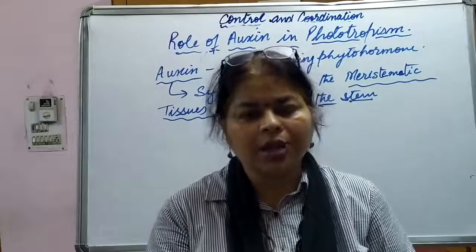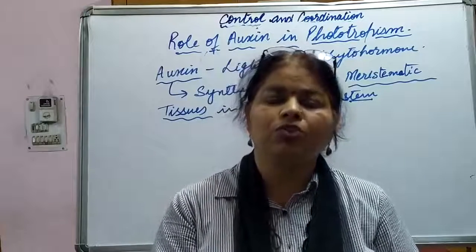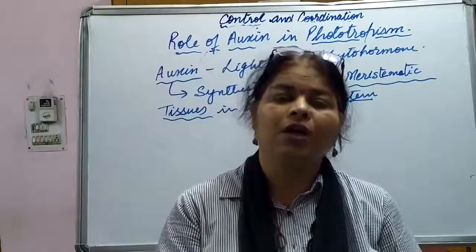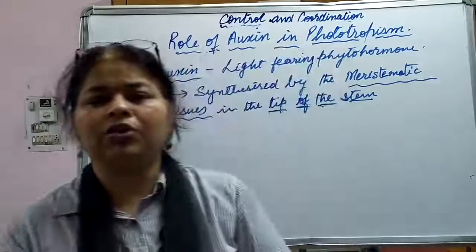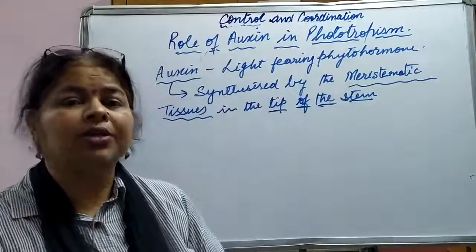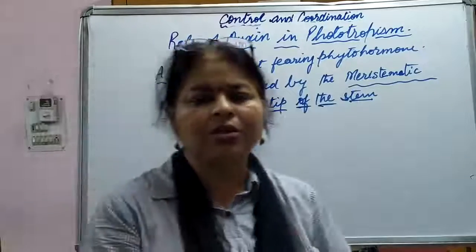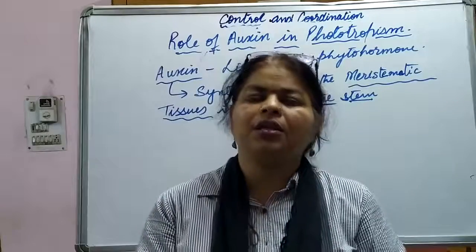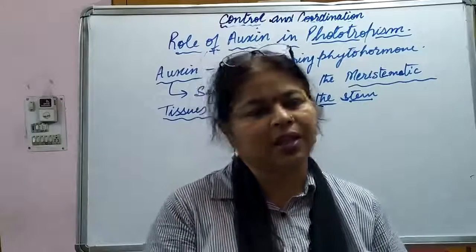Name the phytohormones which control growth, which do not allow the growth of the plant, and write their functions. Next, what is the role of auxin in phototropism? And the third question: how does the formation of tendrils take place in plants?